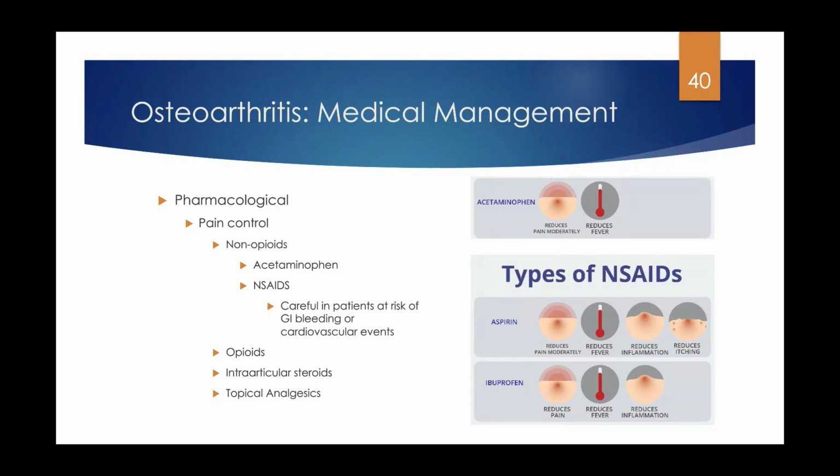You can get to where they'll start using opioids, or articular steroids. That's where you hear of people going to get cortisone shots. And then you might have individuals who use Voltaren gel or those topical analgesics to try to help with that localized joint pain.